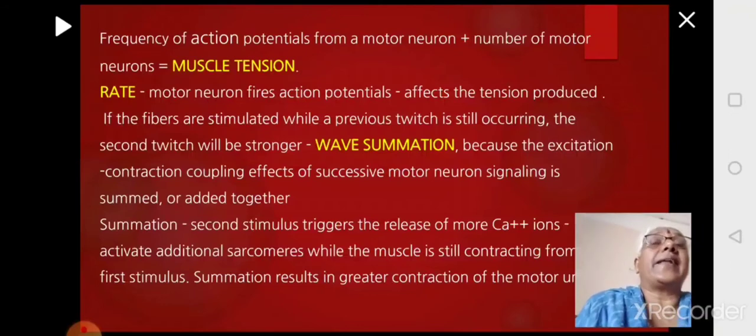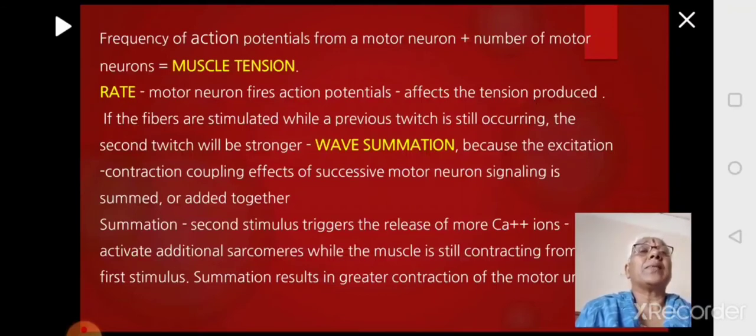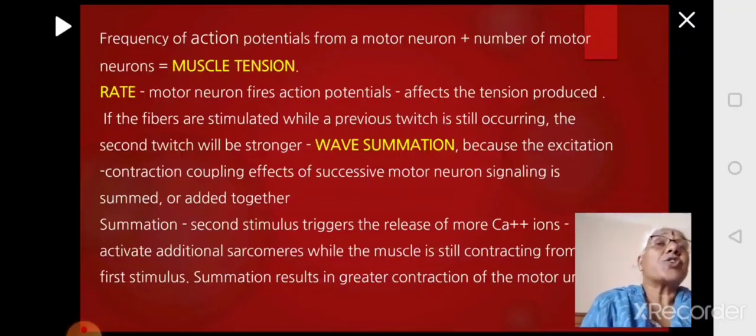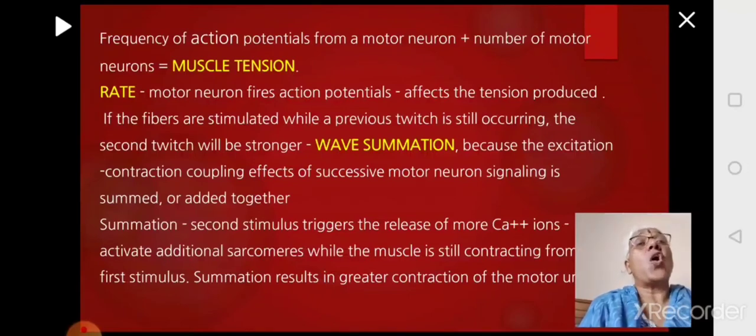Now the muscle is contracting. There is one action potential. It has elicited contraction and it is still happening. While it is still happening, even before the muscle relaxes, a second stimulus comes, and this one is stronger than the first one. Then both of them together will bring about contraction. Both of them will add up. The two stimuli add up and bring about a contraction, and this is called summation, where two stimuli are added. Two action potential waves are fused, so you call it wave summation.